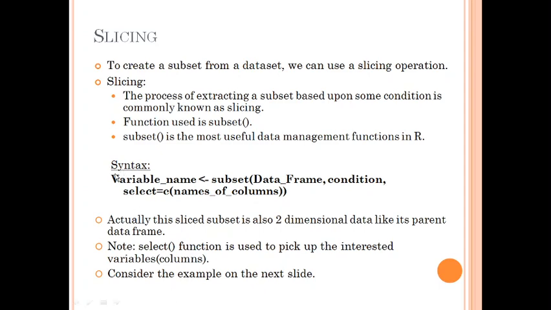So the syntax of slicing operation is like this. We will first have to create a variable into which we want to store the subset. The subset of a data frame is created using the subset function. As an argument to the subset function, we are supposed to give the name of the data frame from which we want to extract the subset, the condition which we want to set to extract the results, and in select we are supposed to give the names of the columns whose values we want to take into the subset. Those names of the columns are supposed to be given as a vector.